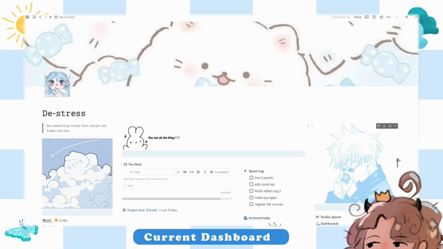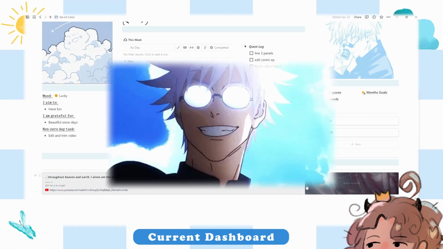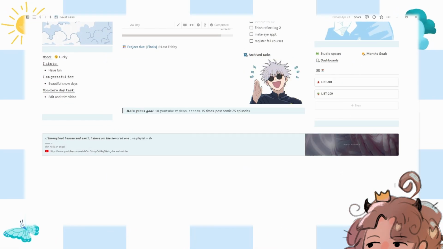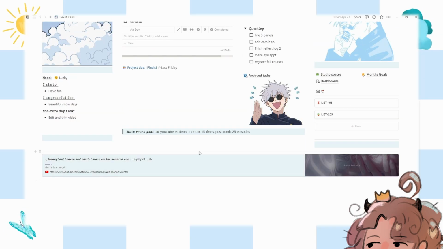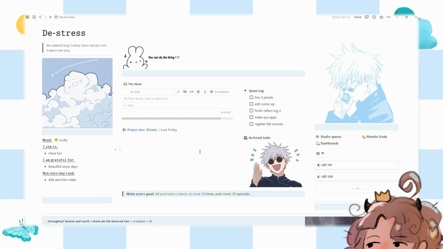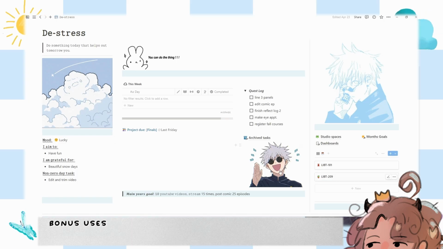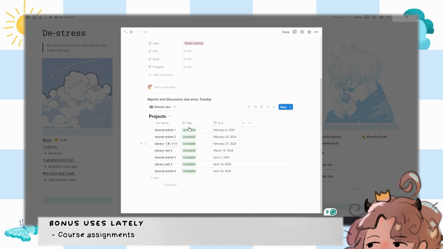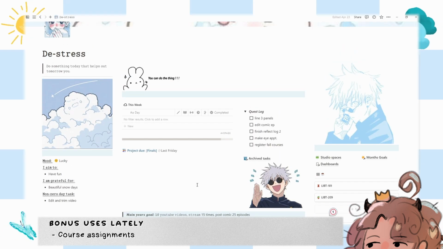So we're back to my current Notion dashboard. I just got some Gojo here, got up my favorite playlist for Gojo right now, and my main year's goal. Keeping it super simple here because this is what I'm craving this year, I guess, is just to keep things simple. I just had finals due. I keep track of my important deadlines here and my classes here, which are complete. School's over. Thankfully. Just a simple little to-do list for the day.